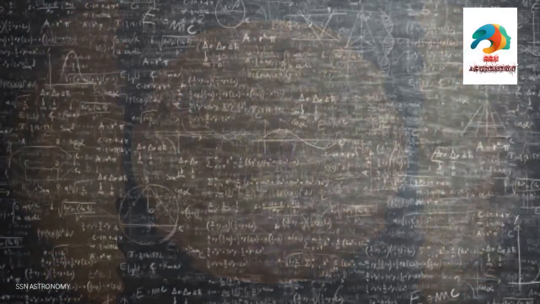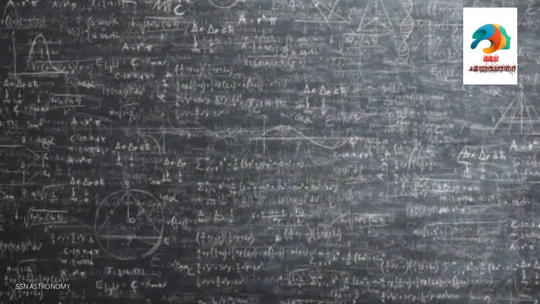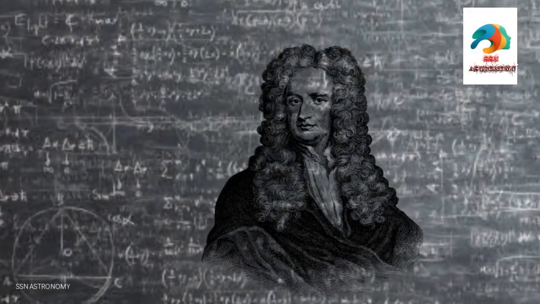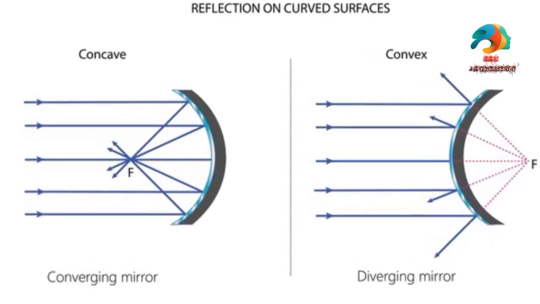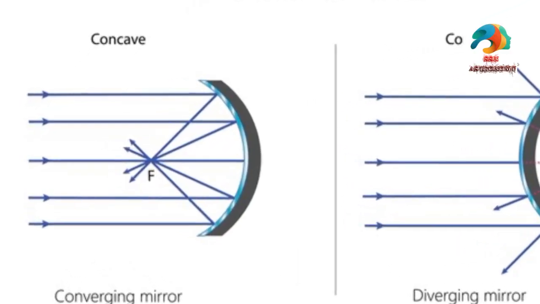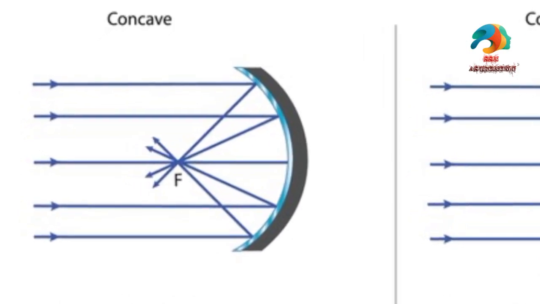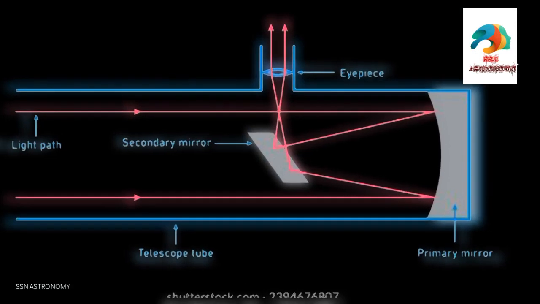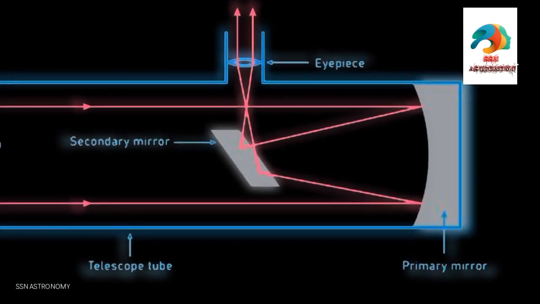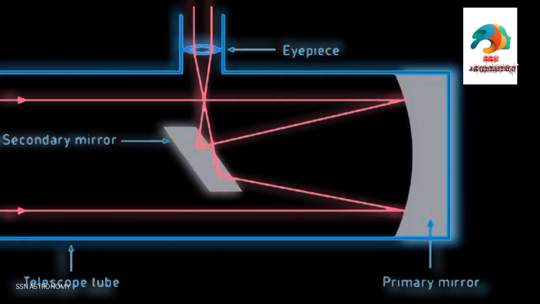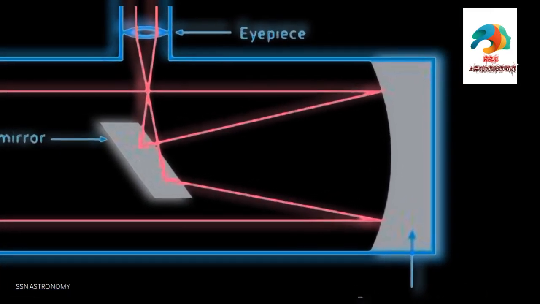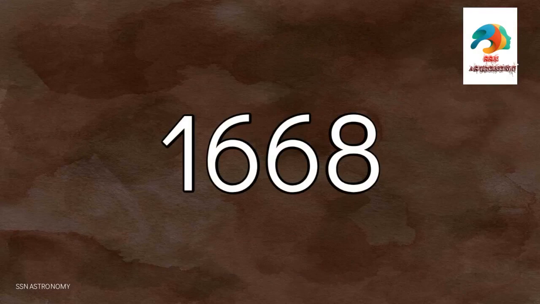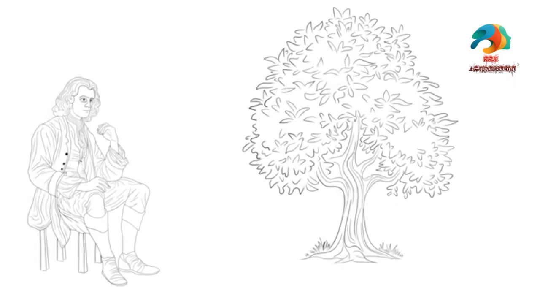To overcome all these difficulties, Sir Isaac Newton did research, and the result was that if we use a spherical mirror, especially a concave or parabolic mirror, then we will be able to overcome all the difficulties. By using spherical mirrors, concave or parabolic, as the objective and a plane mirror as the secondary, we are able to view clear images. In 1668, Newton finally built his telescope.